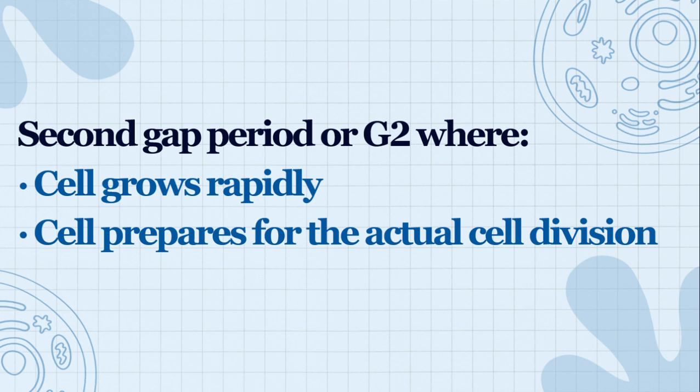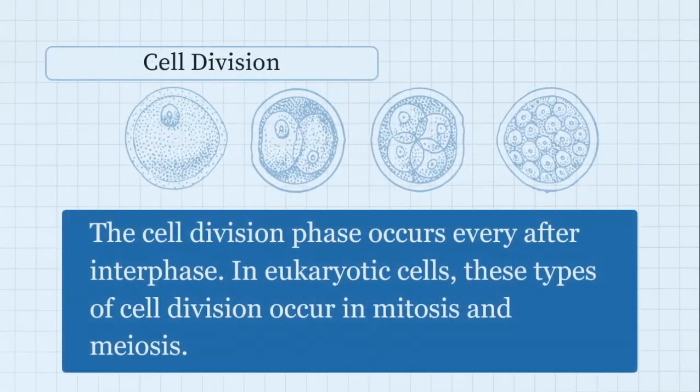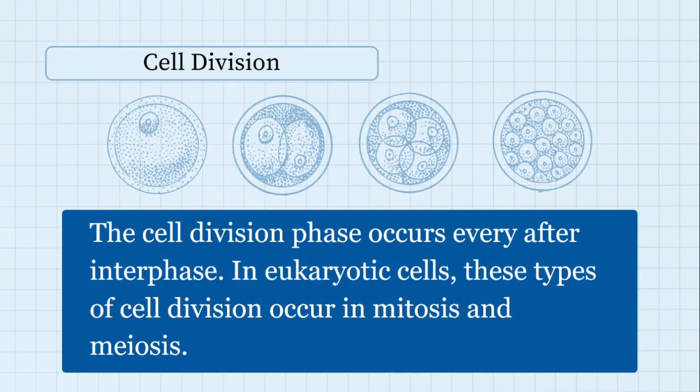After interphase comes the actual cell division. So what is cell division? Cell division occurs right after interphase. We have two classifications of cells: prokaryotic and eukaryotic. The difference between the two is that prokaryotic cells don't have a nucleus, while eukaryotic cells have a nucleus. As humans and plants, we are under the eukaryotic cells because our cells have a nucleus.